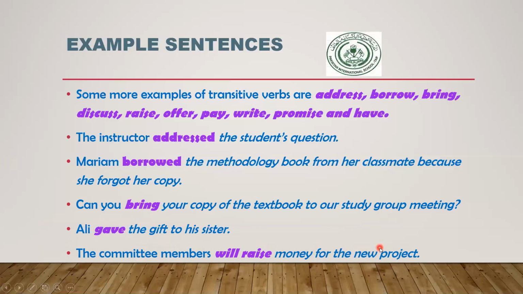So, dear students, in simple words, we can say that transitive verbs are those verbs which contain a clear object, okay, and they can easily change into the passive.